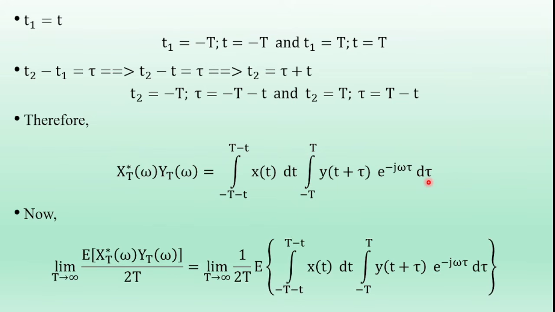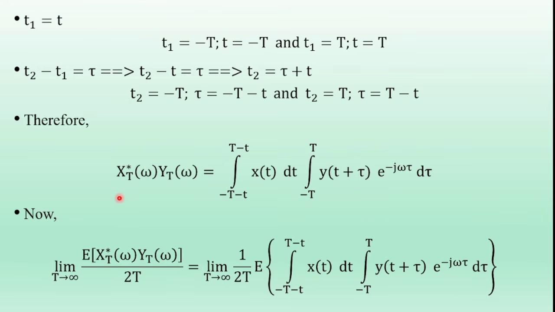So what is the definition of the cross power spectral density? The cross power spectral density definition is the limit as T tends to infinity of the expectation of X_T conjugate of omega times Y_T of omega, divided by 2T. Okay. So in this equation, taking limits on both sides, and also taking expectation and 1 by 2T on both sides,